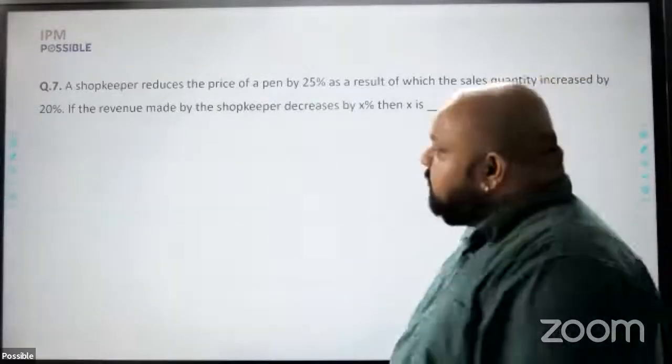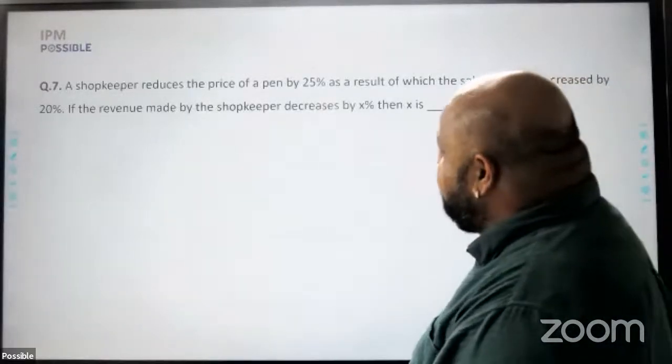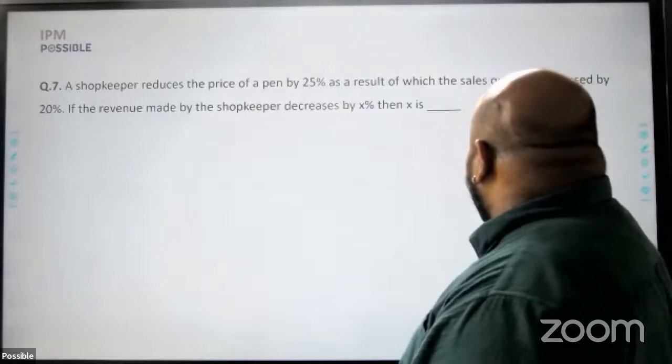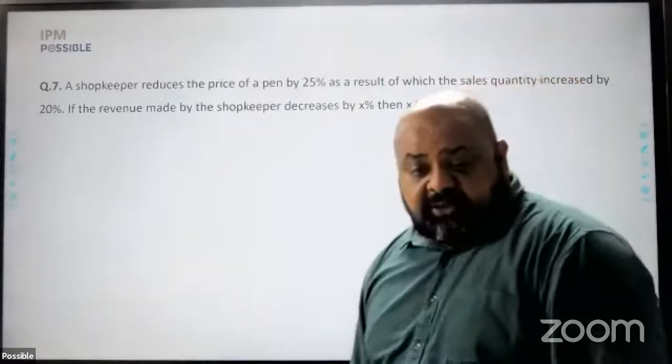Question 7. A shopkeeper reduces the price of a pen by 25%, as a result of which the sales quantity increased by 20%.